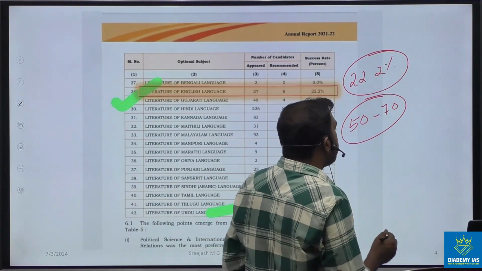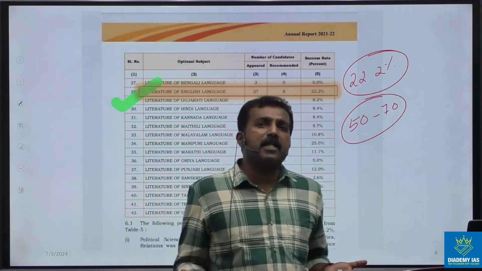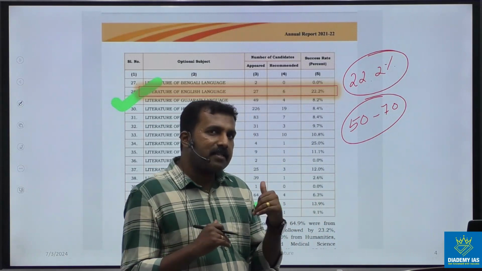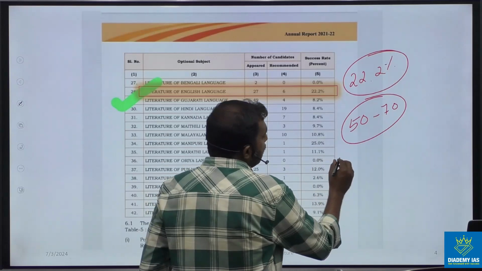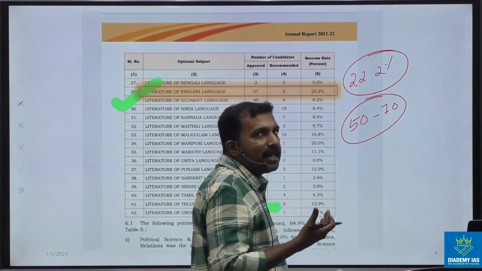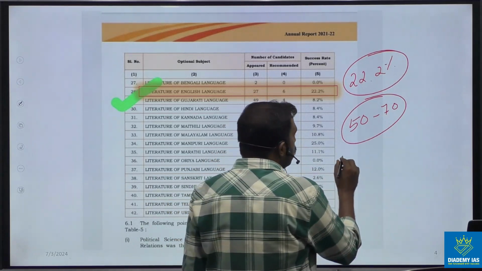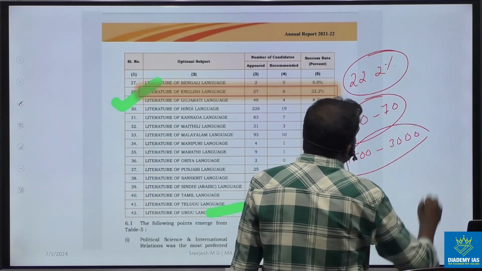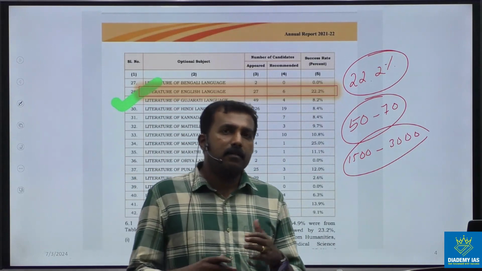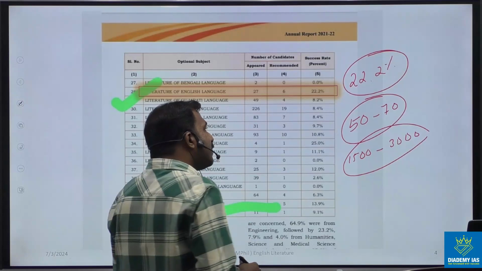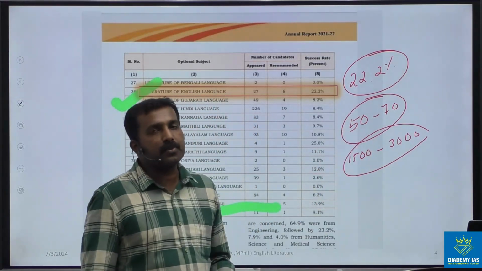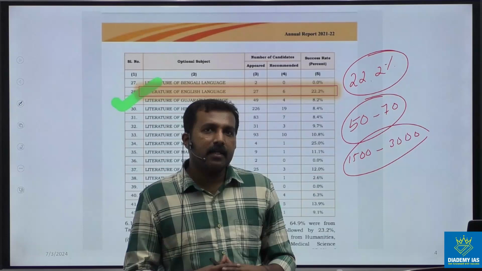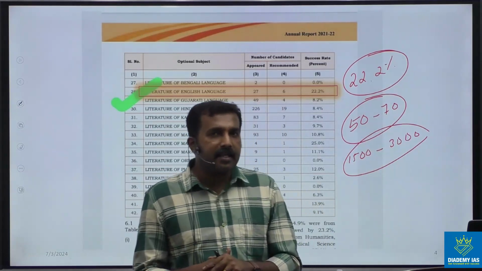When we take other popular optional papers, we have a lot of popular optional papers. And for all the optional papers, we can assess that the number of candidates writing the mains is around 1,500 to 3,000. This is the ratio normally in the mains examination. And in comparison, the people who select English literature optional are around 50 to 70 only.